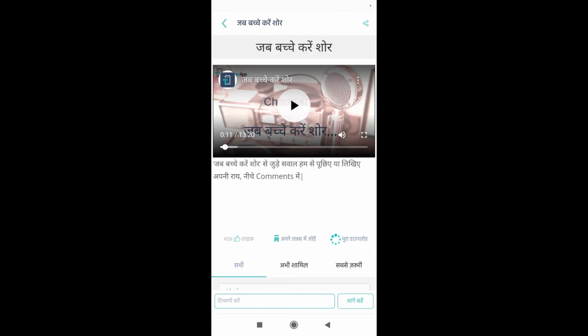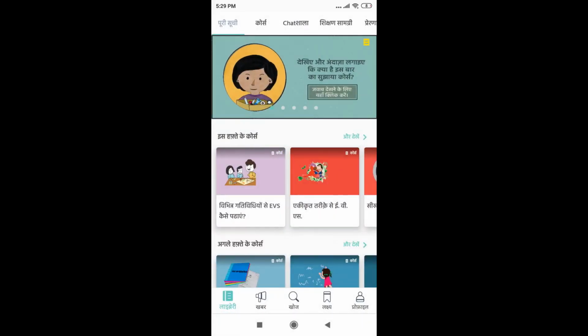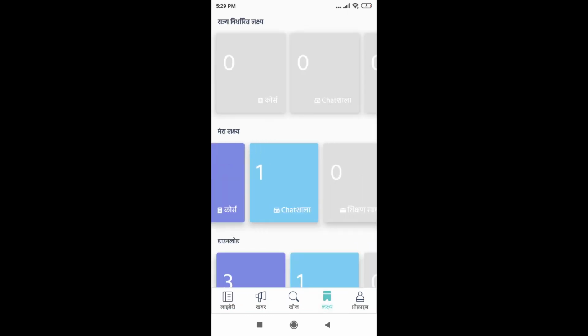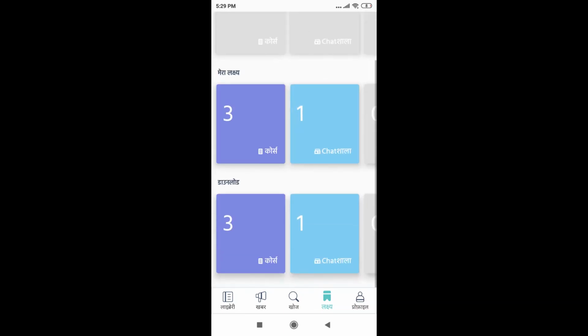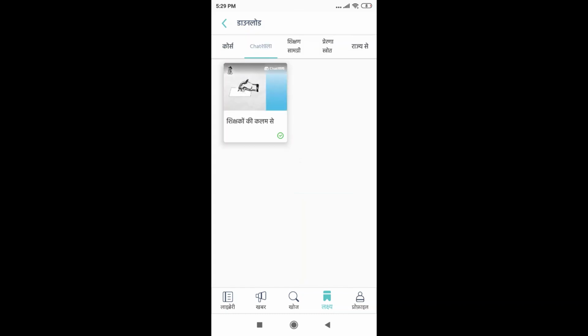Now to see if I have added it to my list or not, I'll just go back. I'll come to the Lakshya category and over here, as I can see, I've added some podcast in this Chatshala category. When I click on it, see, I've already added it over here. I can go to this podcast anytime I want. I don't have to keep looking for it again and again. And in the download category also, I can find my podcast once it has been downloaded.